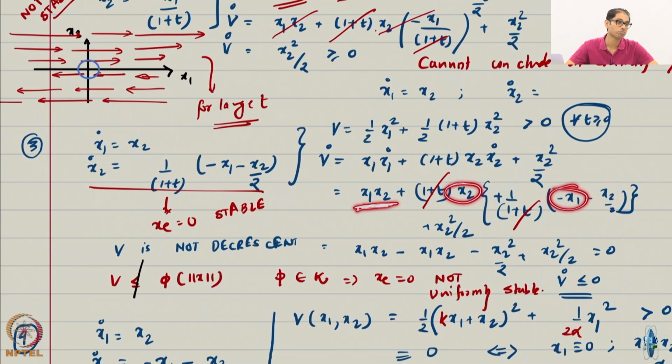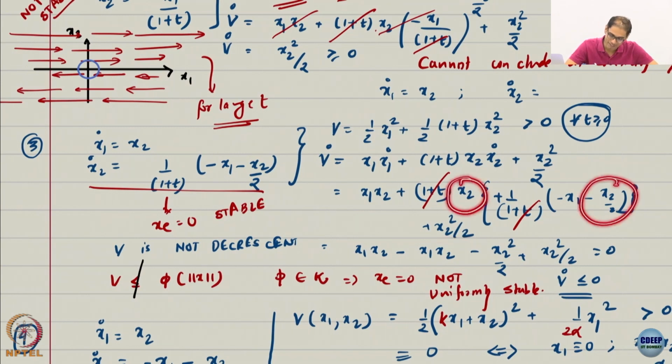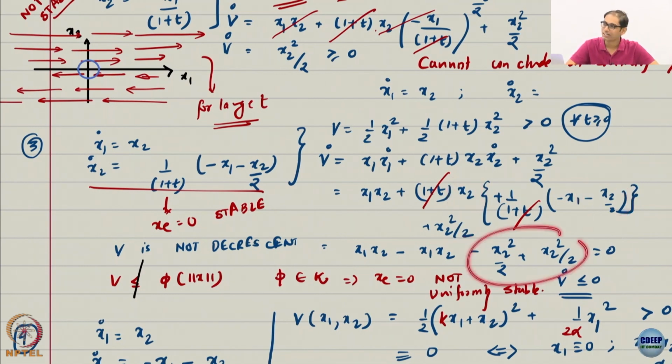Alright, that was the plan. And then the second term, again by my wicked choice of system, will cancel this term. Alright, that is exactly how I chose it. This guy multiplied by this is minus x2 squared by 2 and this is plus x2 squared by 2. This was what was remaining last time. So, I made sure I cancelled it.